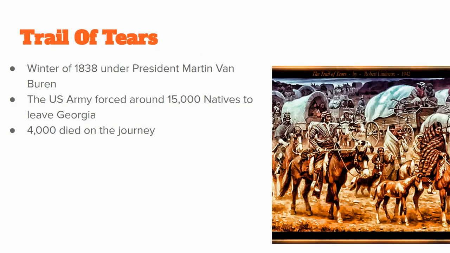And this is called the Trail of Tears, which actually takes place under the next president, Martin Van Buren, in 1838. But it's a continuation of policies from Andrew Jackson. And in 1838, the U.S. Army forces around 15,000 Native Americans to leave Georgia. It is a horrible, horrible event. They are forced to leave at gunpoint. 4,000 of these Native Americans die. So about 25% of them die on the journey. And they're forced to move into a reservation, which becomes current day Oklahoma.